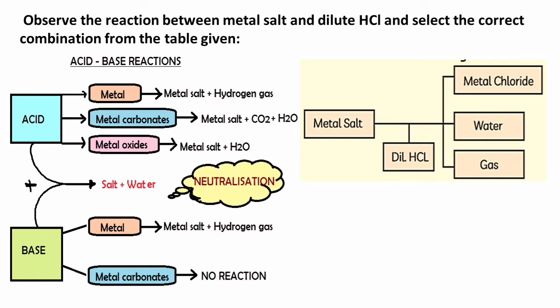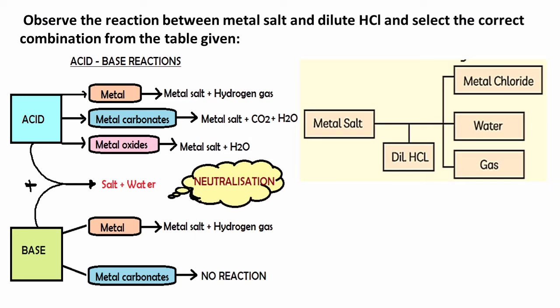In the second chapter, when we learnt about acid-base reactions, we learnt that when metal carbonates react with acids, metal salts, carbon dioxide and water are formed. Looking at the diagram on the right side, a similar reaction is shown when metal carbonates react with acid, forming water, releasing carbon dioxide gas and giving a metal salt.